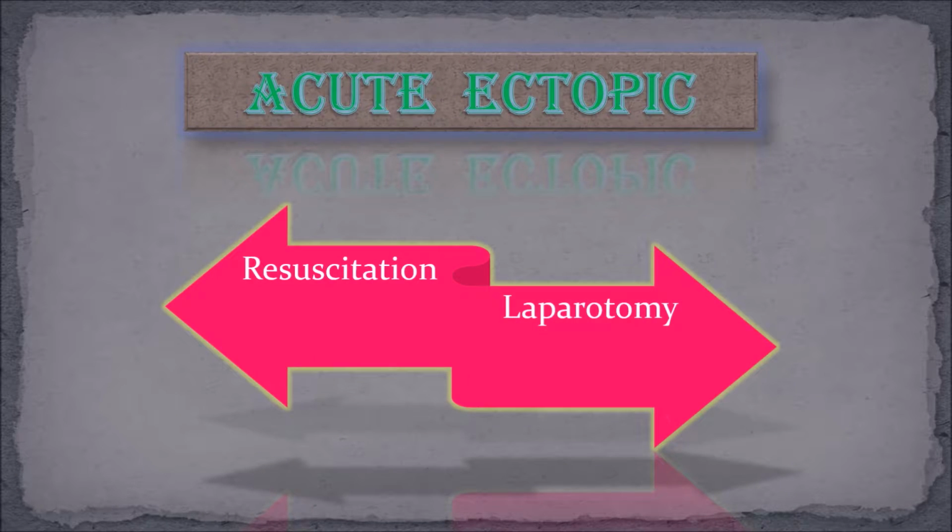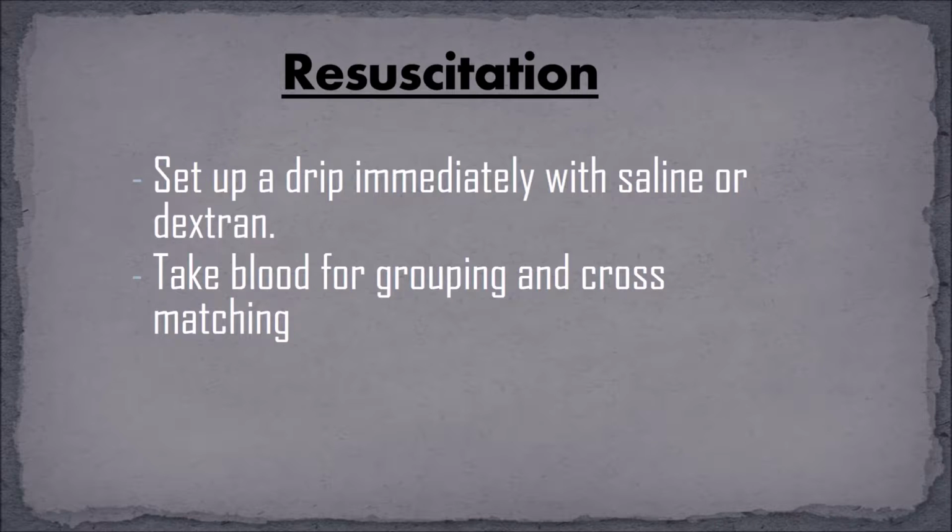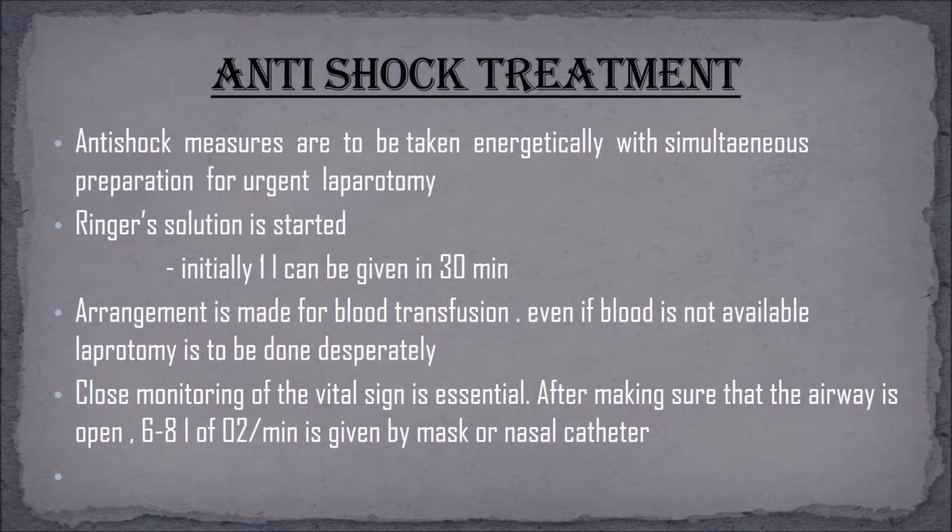Now, for the ectopic pregnancy, we first go for resuscitation and laparotomy. Resuscitation: set up a drip immediately with saline or dextran. Take blood for grouping and cross matching. Anti-shock measures are to be taken urgently with simultaneous preparation for urgent laparotomy. Ringer solution is started initially. One liter can be given in 30 minutes.